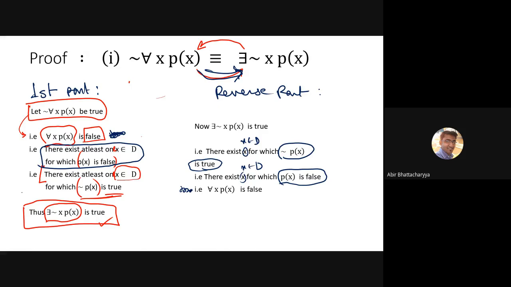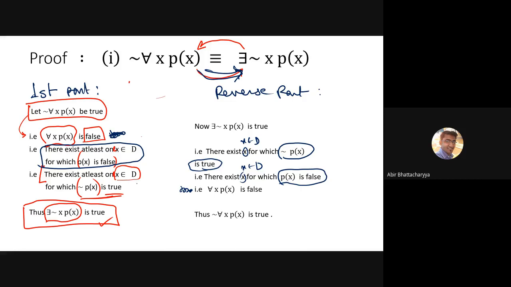Universal quantifier of px is false. Because there exists x belongs to D for which px is false. We have some x in the domain of discourse for which we find that px is false. That means universal quantifier is false. Simple. Universal quantifier false means negation of universal quantifier is true.